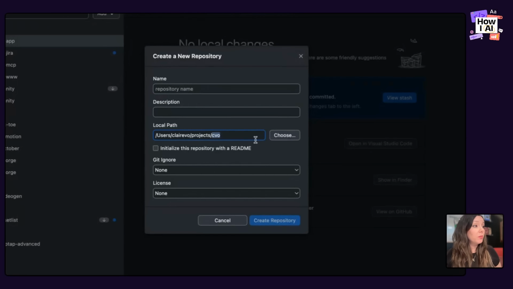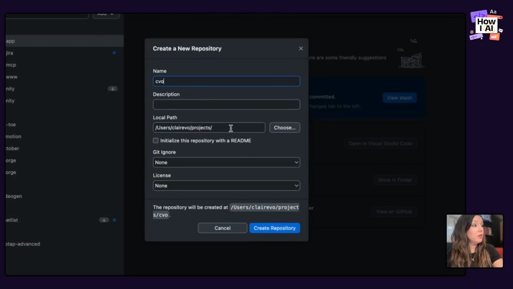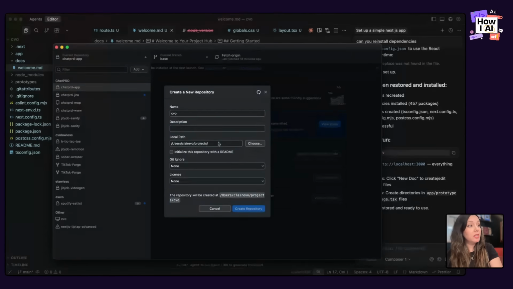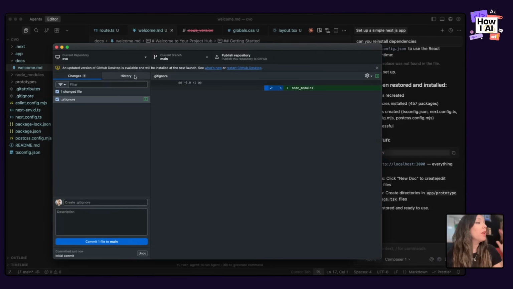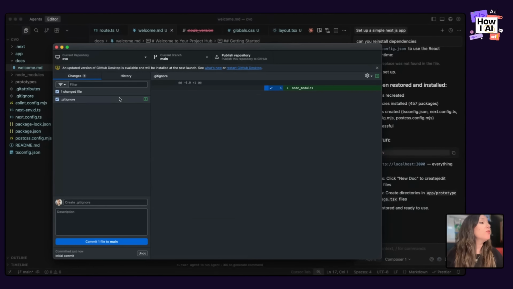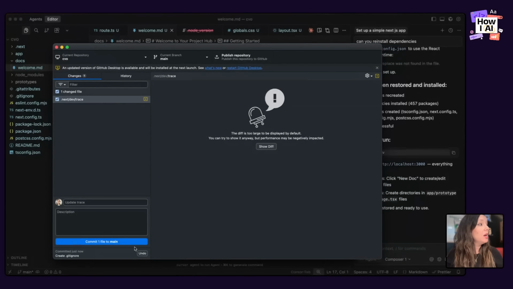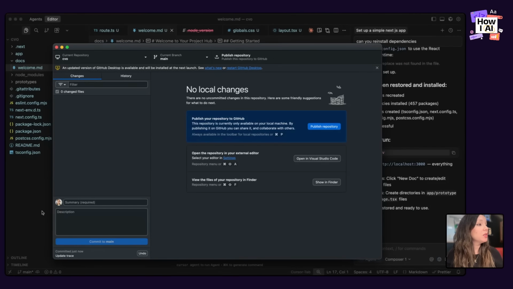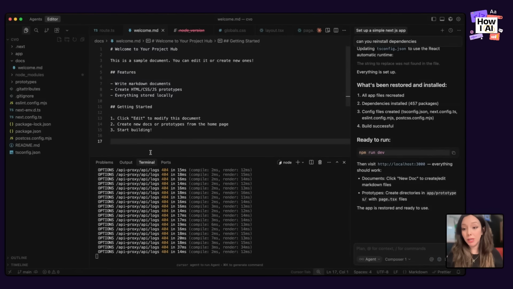It is in my projects and it's called Thivo. And we're going to create that repository. We're just going to add some stuff to the gitignore file and create the repository. Let's see what's happening. It should be creating this in my GitHub app. And you can see my initial commit has all the original files, and then gitignore, which is what files are going to be ignored by Git. I'm just going to commit everything and we should be good to go here. We'll see how it goes.